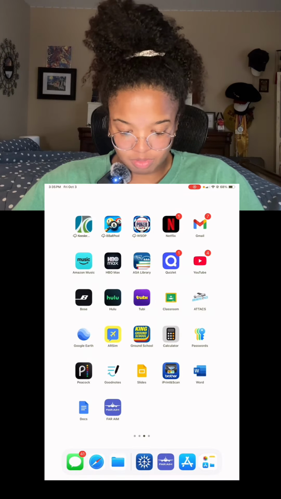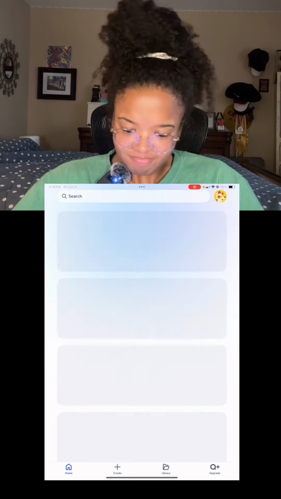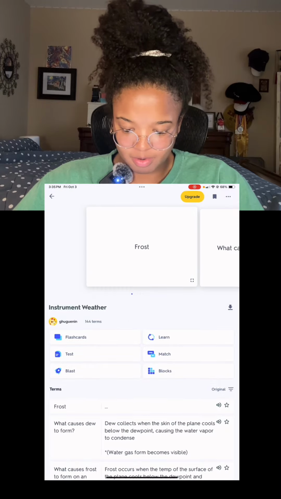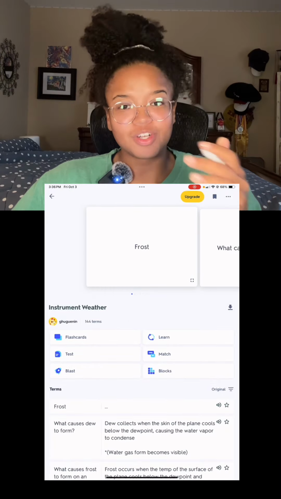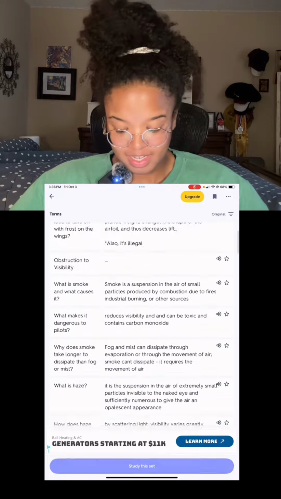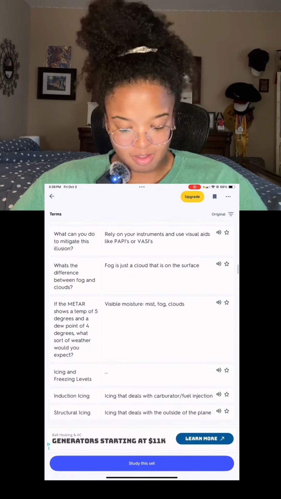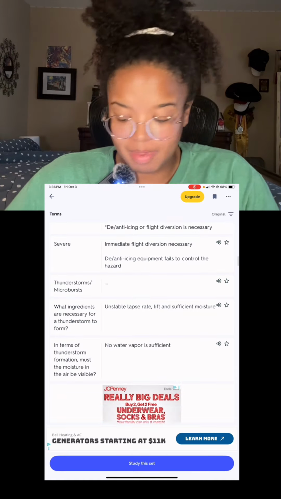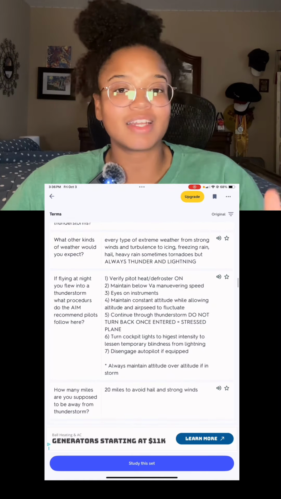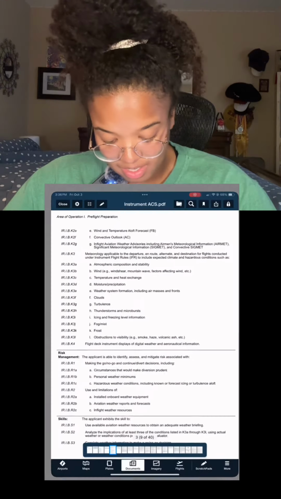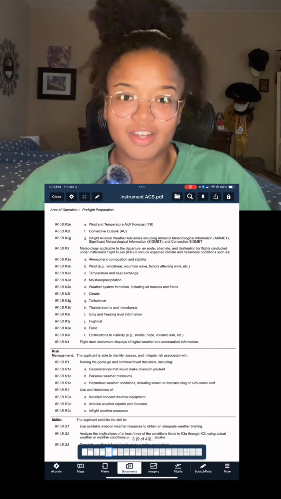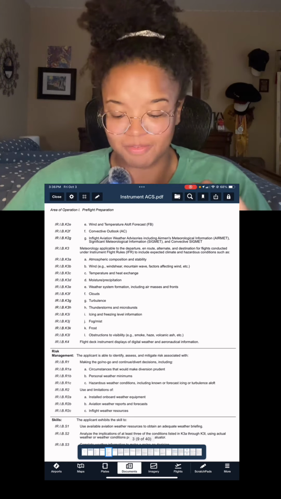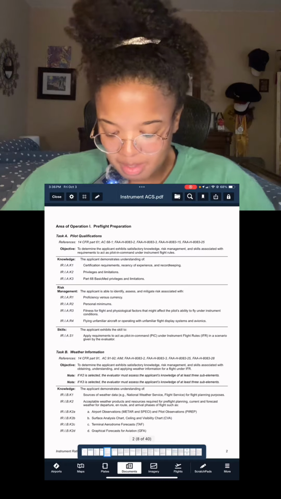We're going to go over to my Quizlet right here, and if you go to my live instrument weather right there, this has 144 terms in this. This goes over frost, fog, icing, different types of weather patterns, clouds, everything that you need to know that is listed under here. So I'm not going to cover this, but look through that and you'll be just fine for this section. All right, now let's get back to this.